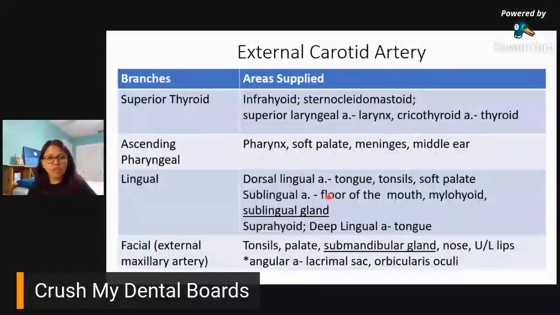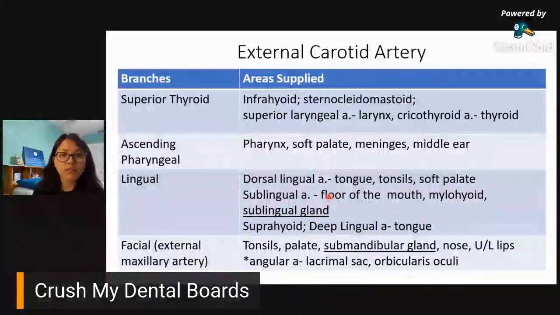So the facial artery supplies your tonsils, your palate, your submandibular gland, okay, your nose, your upper and lower lips, and a branch of your facial artery would be your angular artery, which supplies your lacrimal sac and your orbicularis oculi.